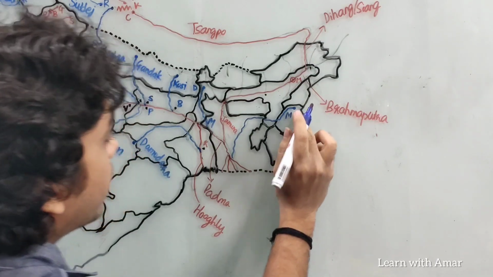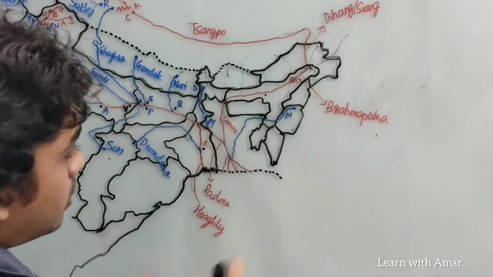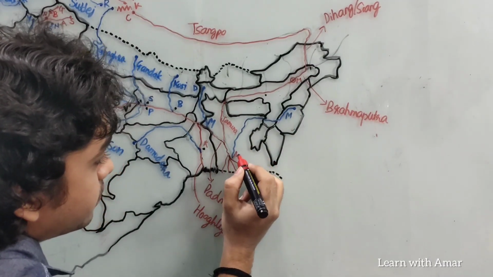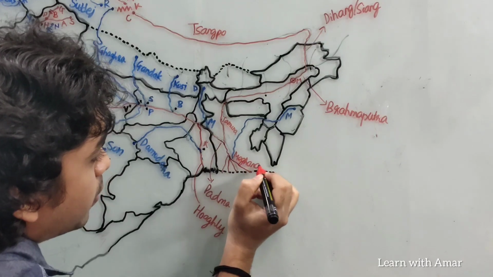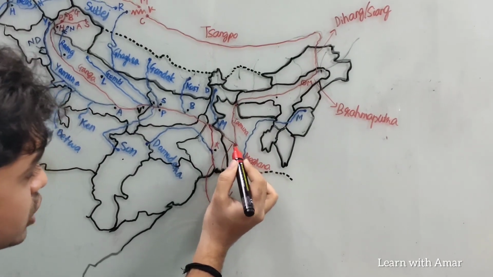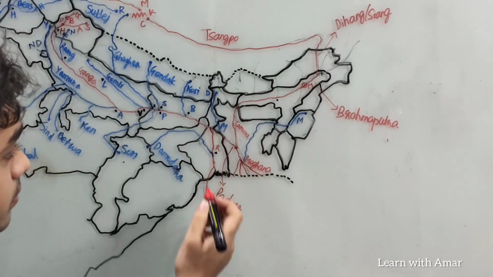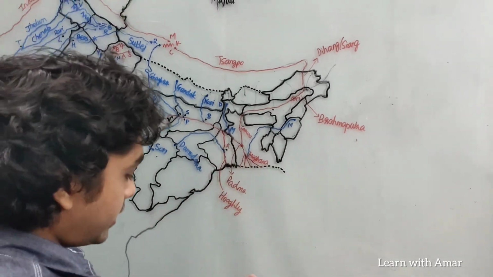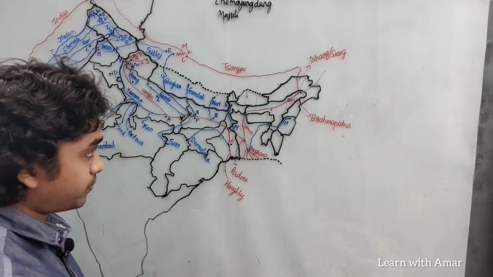Just write M, Meghna. Brahmaputra is called Meghna after it joins with Meghna. Before that it joins with Padma, also known as Ganga. Right. Now let us look at the tributaries of Brahmaputra.